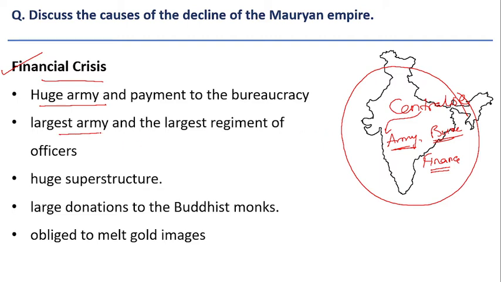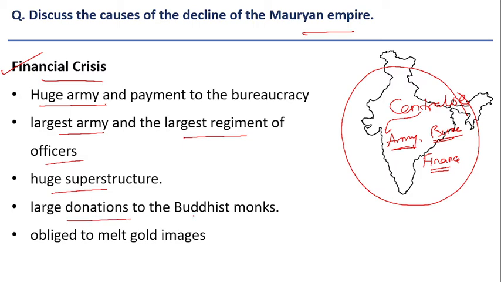And this was the largest army ever in the history till that time, and the largest regiment of officers were maintained by the state, and a huge superstructure is possible only because of strong finances. But if there is crisis in the financial system, then this entire superstructure is about to collapse. This is what happened in case of Mauryan Empire, and finally Mauryan Empire collapsed on its own weight.